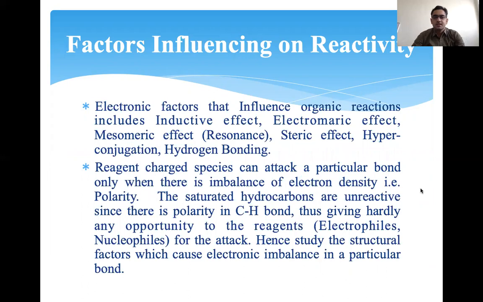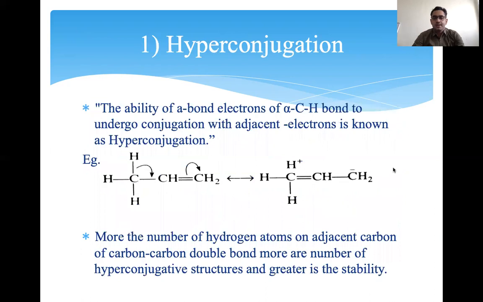The electronic factors that influence organic reactions include the inductive effect, electromeric effect, mesomeric effect, steric effect, hyperconjugation, and hydrogen bonding. These are the six major effects that affect reactivity. We will discuss these one by one. The first one is hyperconjugation. So what is meant by hyperconjugation?